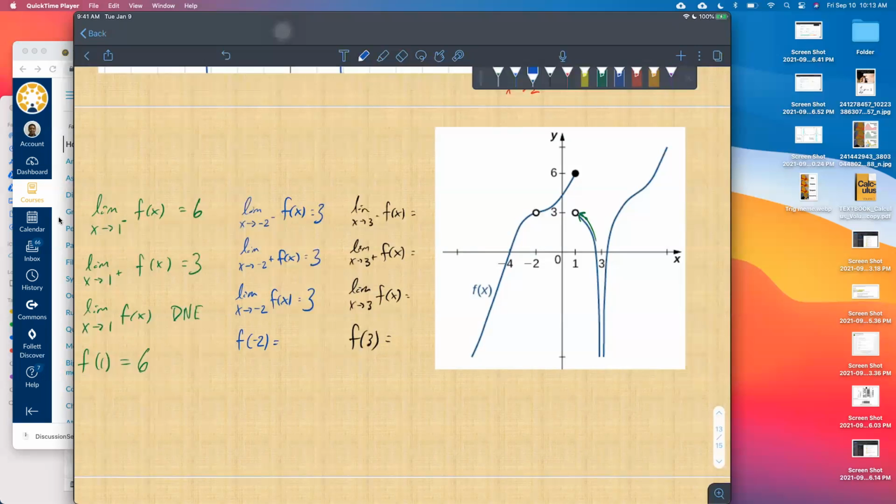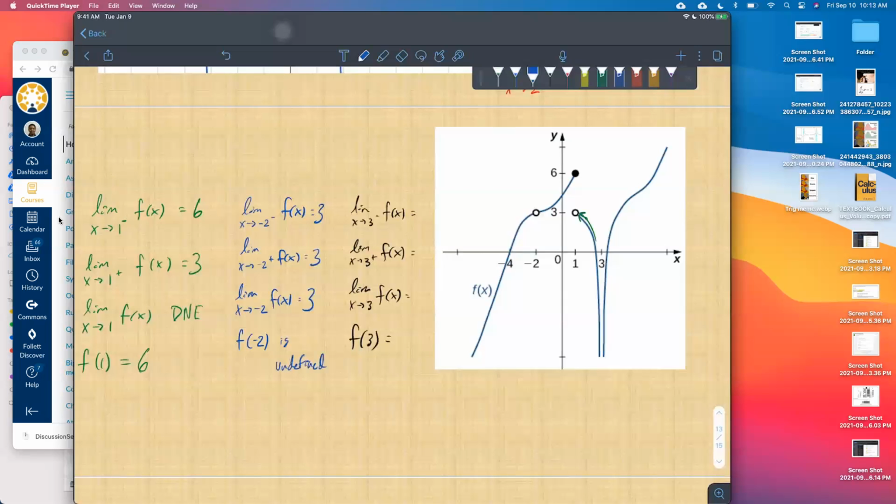What about f of -2? It doesn't exist. For function values, the terminology here, we would say f of -2 is undefined. That's the terminology we normally use in a pre-calculus class.